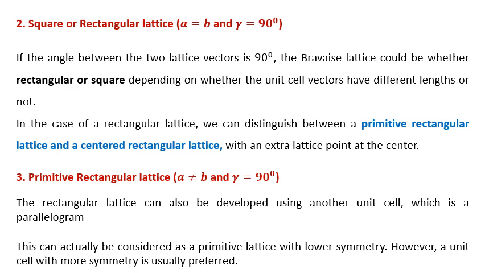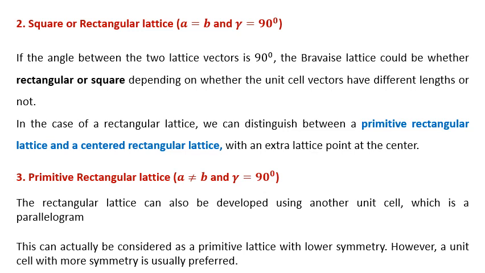If it is a rectangular lattice, a is not equal to b but gamma is equal to 90 degrees. If the angle between the two lattice vectors is 90 degrees, the Bravais lattice could be rectangular or square depending on whether the unit cell vectors have different lengths or not. Different lengths, then it is rectangular; same lengths, then it is a square.